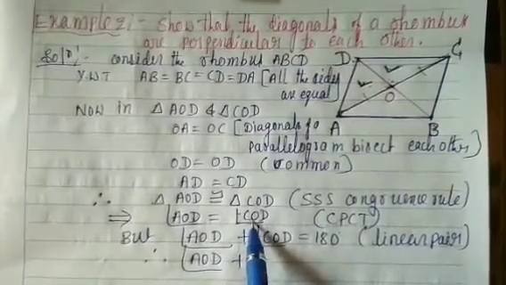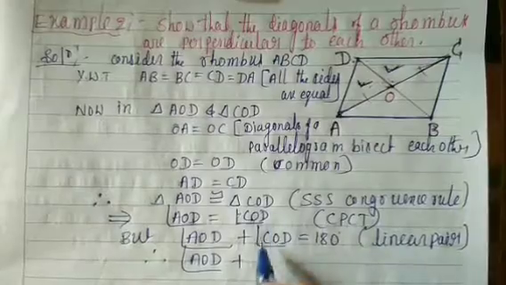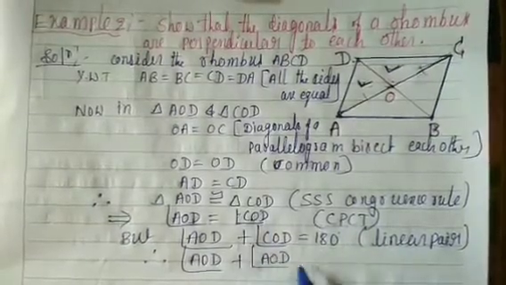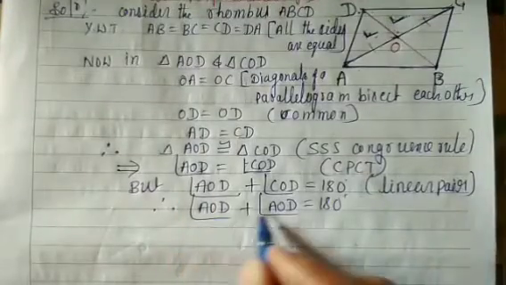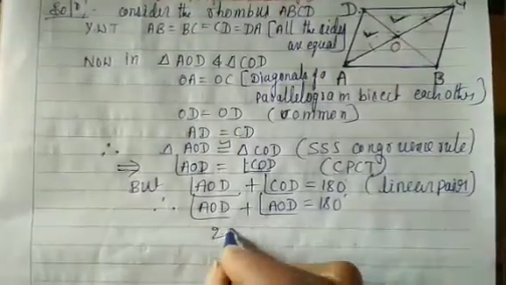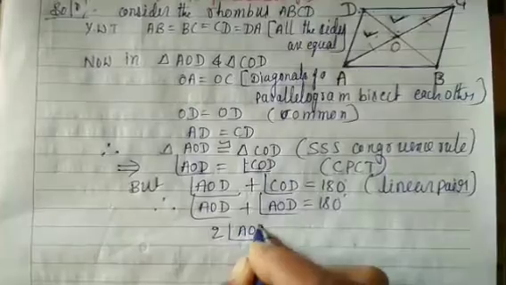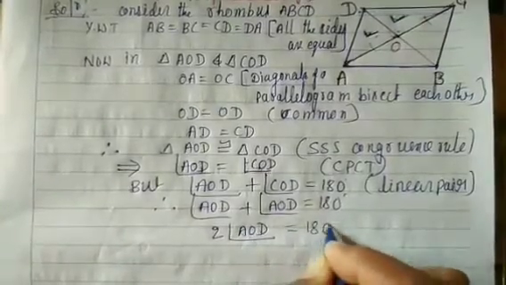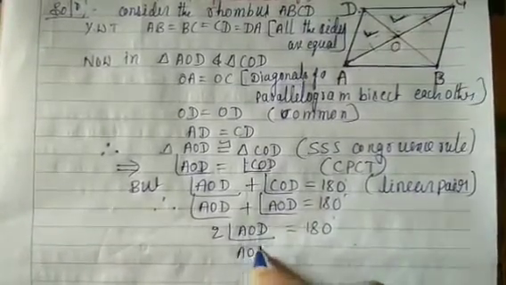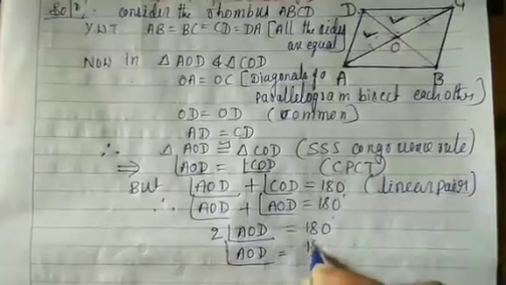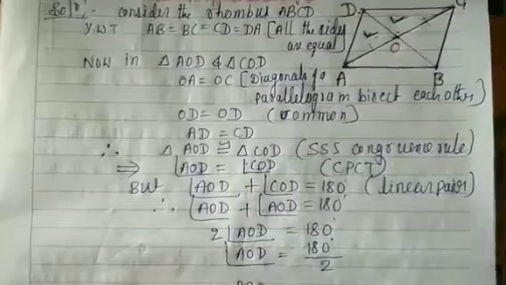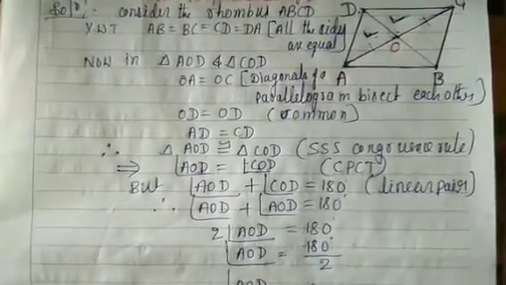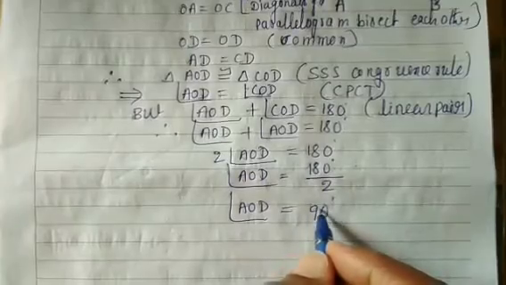Here we take angle COD as angle AOD, so angle AOD plus angle AOD, 2 angle AOD, is equal to 180 degrees. Angle AOD is equal to 180 degrees divided by 2. Angle AOD is equal to 90 degrees.